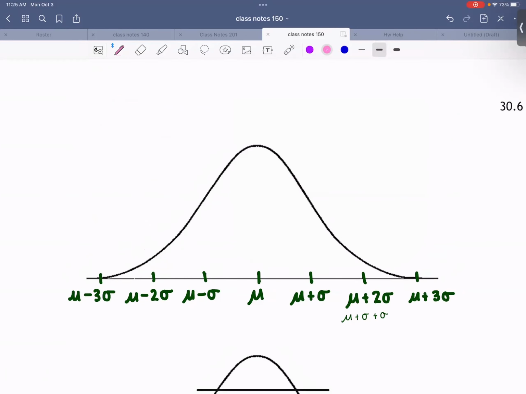Since the normal distribution is used a lot in psychology and temperature and pretty much any sort of thing you can take a statistic on, we're going to talk about what if I'm interested in how much of the data is within something from the mean. To make that easier to understand, we're going to start by looking at how much data is between 1, 2, and 3 standard deviations of the mean.